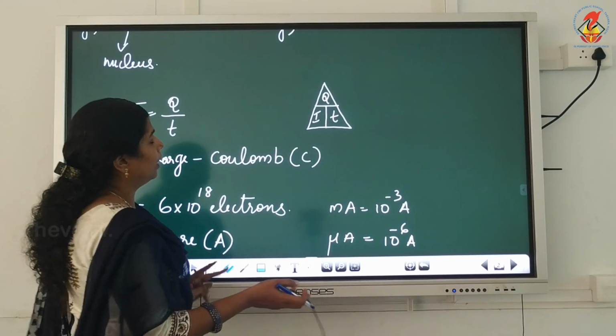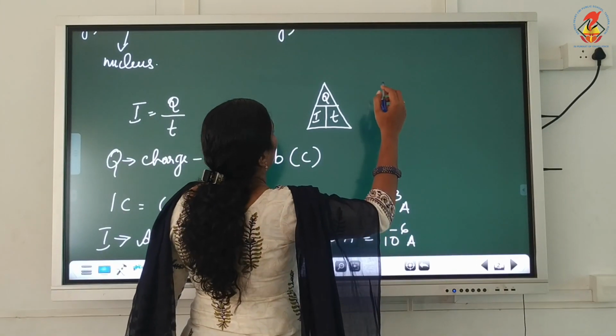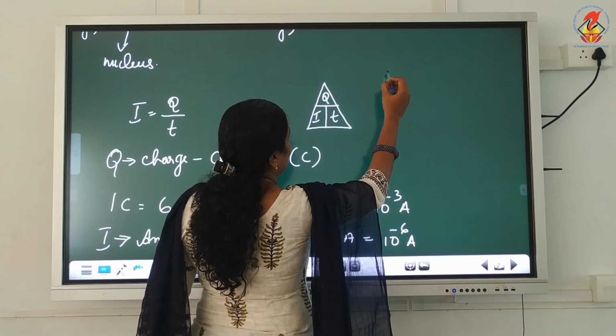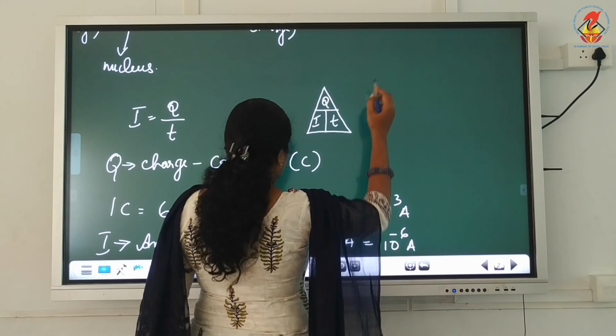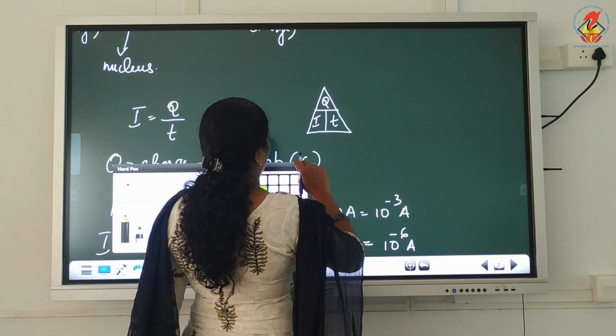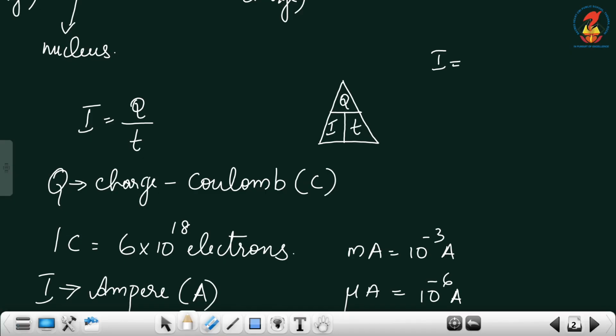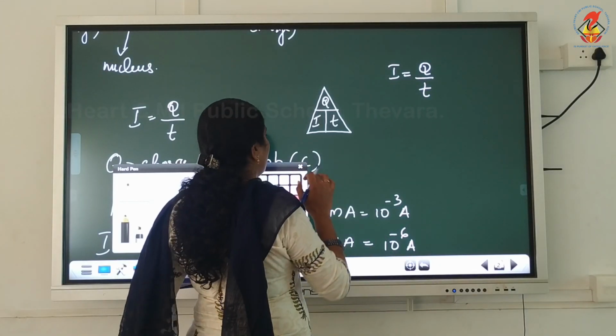Then, I drew a triangle like this. From this, we know the equation to find I: I is equal to Q by T. Now, how will we calculate Q?